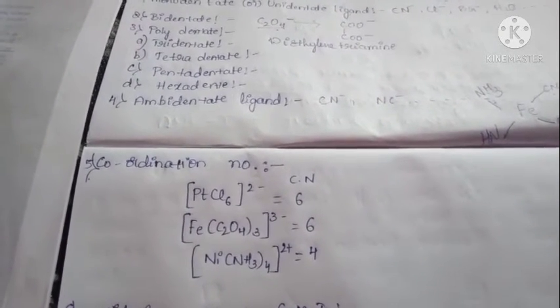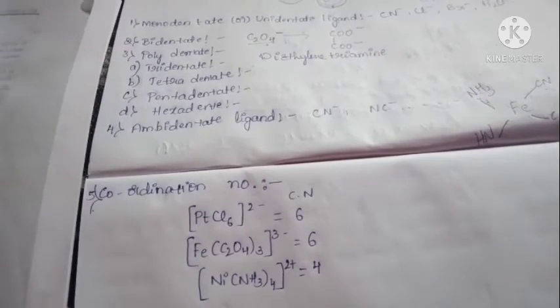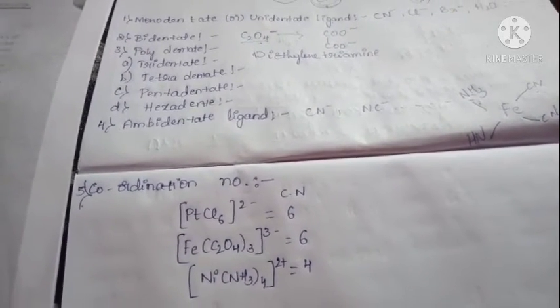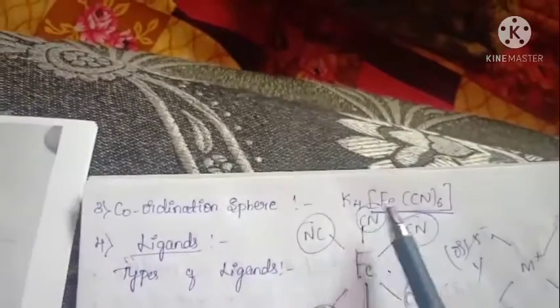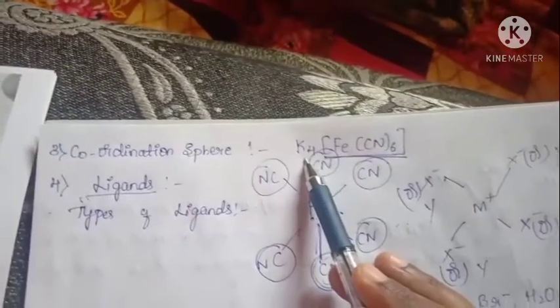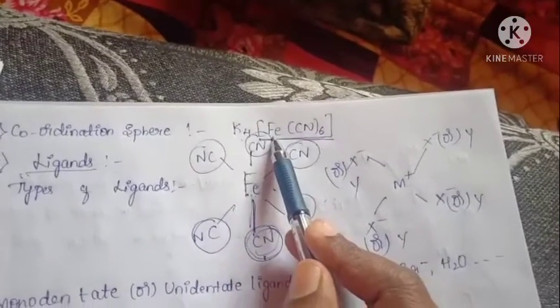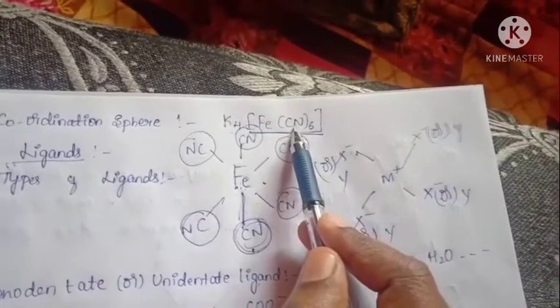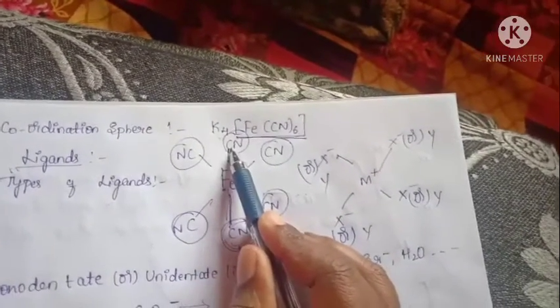The coordination number is the number of coordinate bonds present around the central metal atom or ion within a coordination sphere. Listen, within a coordination sphere. For example, here potassium is outside the sphere, that should be called a counter ion. That is not considered. Inside the sphere is iron and cyanide ions. Here iron is bonded with cyanide ions.